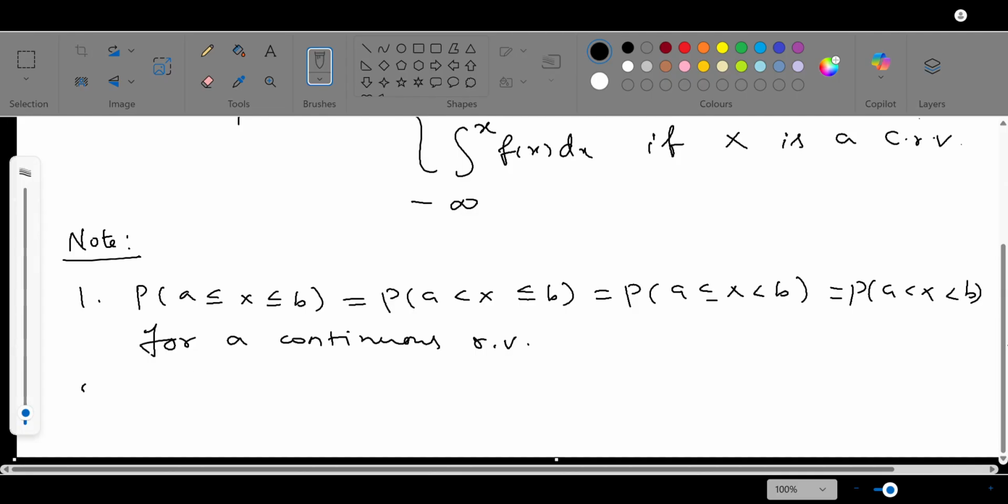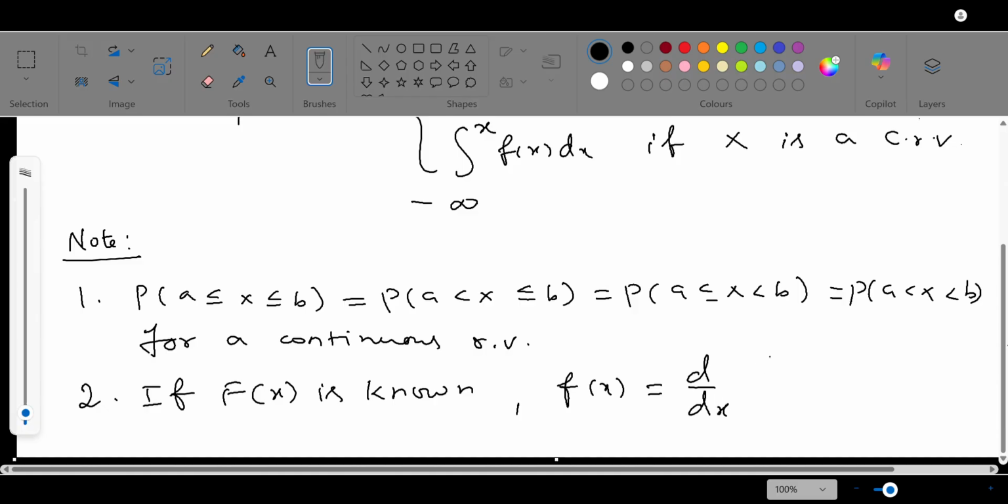Once you know capital F of x, the cumulative distribution function, then we can write small f of x equal to its derivative, just as we get capital F of x by integration. Likewise, when you know capital F of x, you can find its derivative to get the probability density function. As well as P of x, the probability mass function can be derived by means of subtraction. There we used addition, here we have to use subtraction to get its probability mass function.